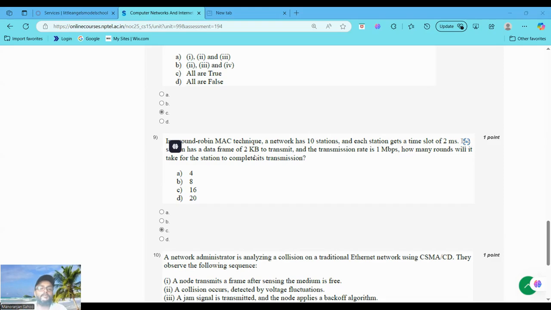That is equal to 16.384 ms. Now, in round robin, first consider the round robin. Each station gets 2 ms slots per round. Data transmit slot equals 2 milliseconds. So 2 milliseconds times 10 lakh bits per second, that is equal to 2000 bits. Here, number of slots needed, that is 16,384 bits divided by 2000 bits per slot, that is equal to 8.192 slots. Since a station gets 1 slot per round, there are 10 stations, so each round takes 10 slots,